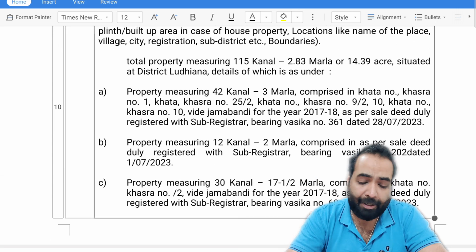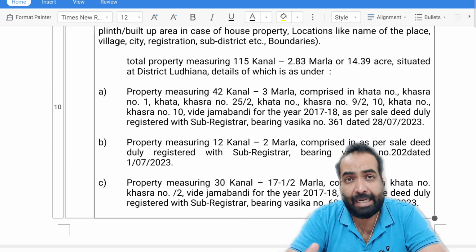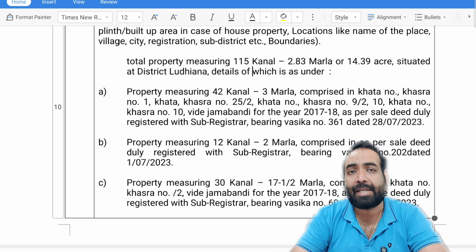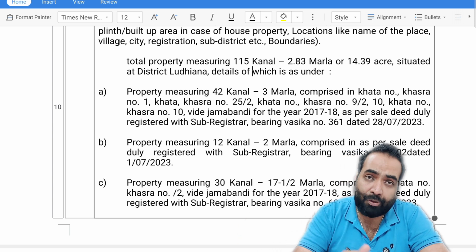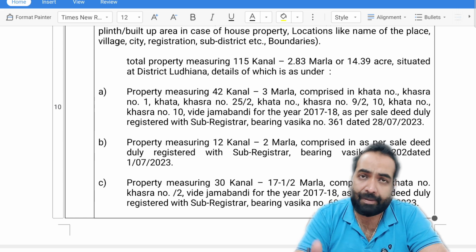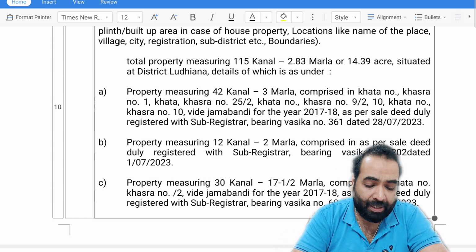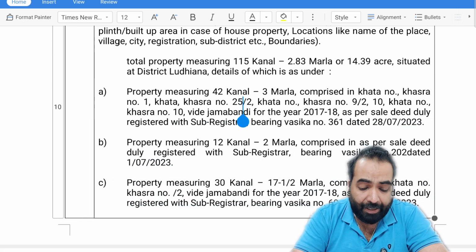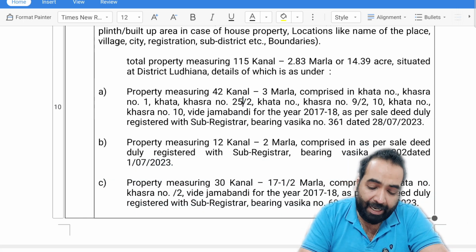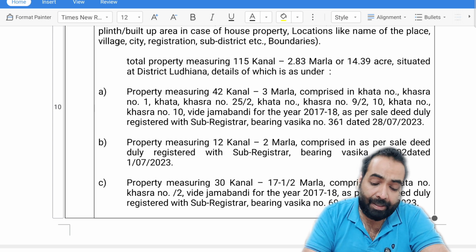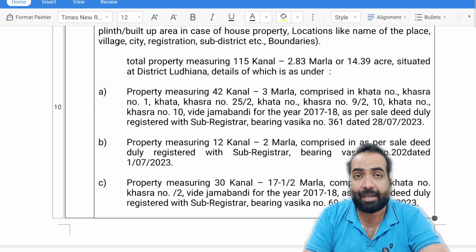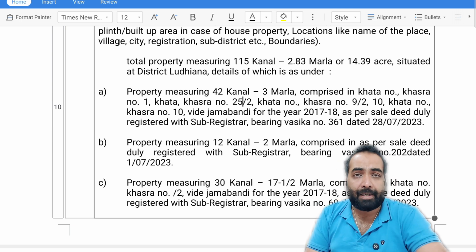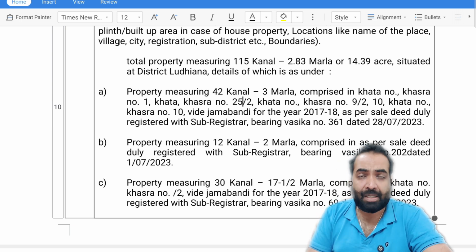So he gives the details of all the title deeds, and he has to give the title search report for each of these title deeds separately. In today's video I will show you his title search report for the 42 canal area title deed, and in this report he has also given the title search details for the 12 canal property, the 30 canal area title deed, and other two or three title deeds which I have deleted from here.